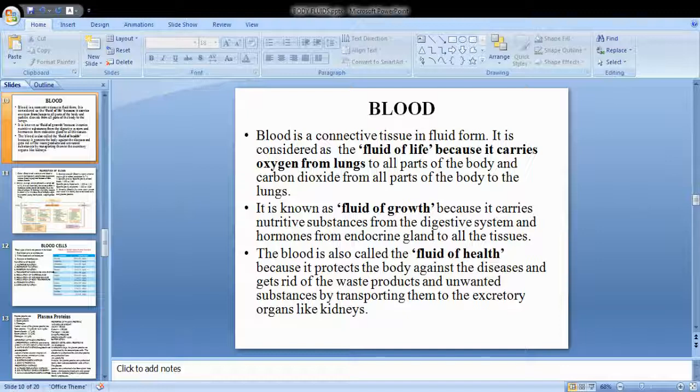Next, it is called the fluid of health. So it protects the body against many diseases. So how is it protecting the body? The blood carries the immunoglobulins, antibodies. The antibodies are very, very important for curing disease, for killing microorganisms when there is an invasion, and also to get rid of the waste products. So if the waste products are accumulated in the body, what will happen? It will result in so many diseases. So all the unwanted substances are excreted out either through the lungs or through the liver or through the kidney.